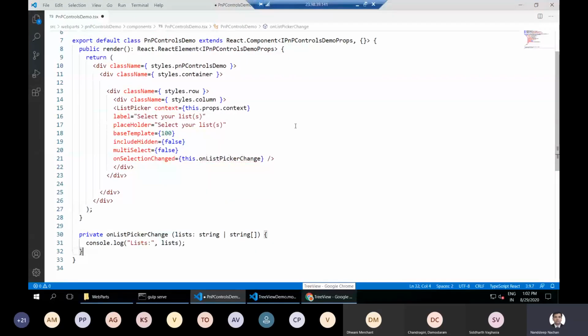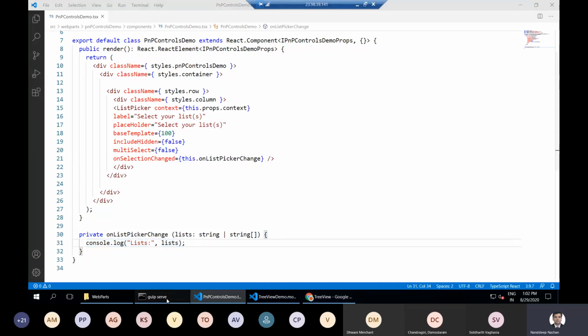So this is very simple. We are not doing anything whenever we get any of the values from here, but this will just simply render the lists from my SharePoint site. And once we make a selection on any of the lists from that particular drop down, we are simply logging to the console which lists are selected, right?